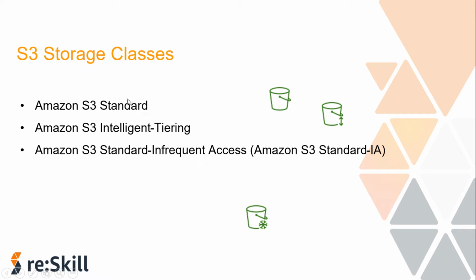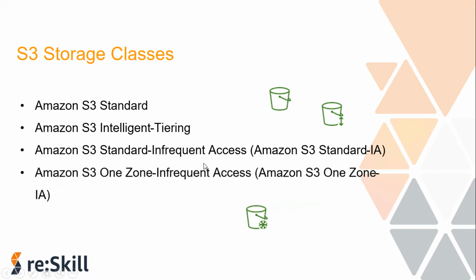Why is it doing all of this? Why are we moving from class to class? In order to save cost, because it is quite costly to store data in S3 Standard if we compare it to the cost of Standard Infrequent Access. So all these storage classes have different pricing. Okay, the next class is S3 One Zone Infrequent Access.